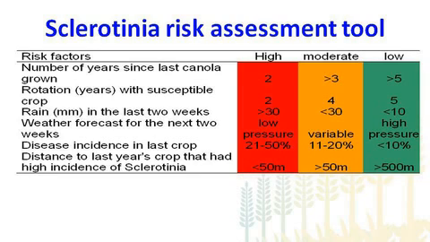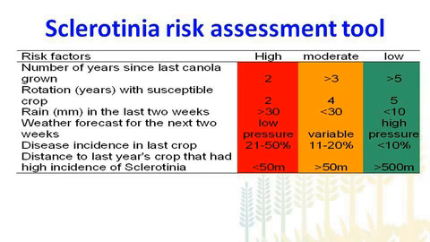To address this problem, we are trying to develop a Sclerotinia risk assessment tool, which is a simple qualitative scale that we are developing for use by the growers, and it is based upon various risk factors, as you can see on the left hand side.